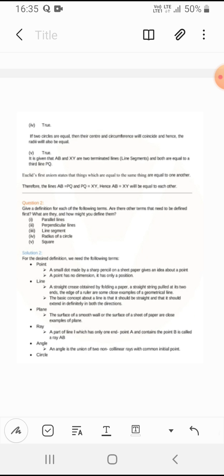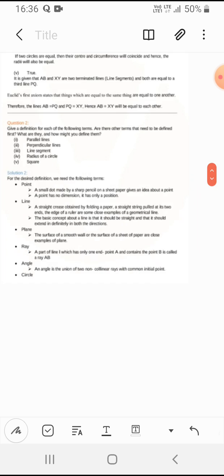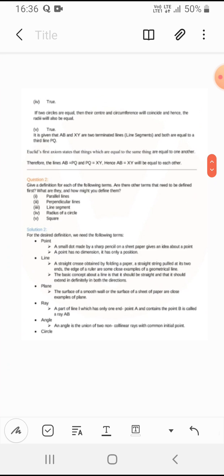So they have asked us the definition of parallel line. First they have given the definition of point: a small dot made by a sharp pencil on a sheet that gives an idea about a point. So this is a point, it has only position; the point has no dimension, only position.